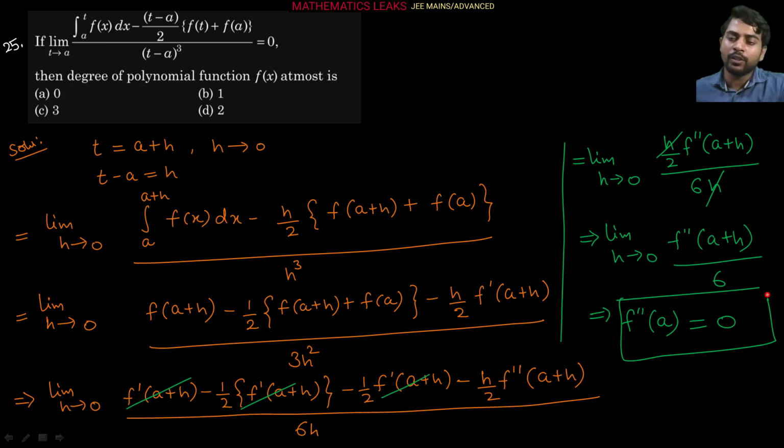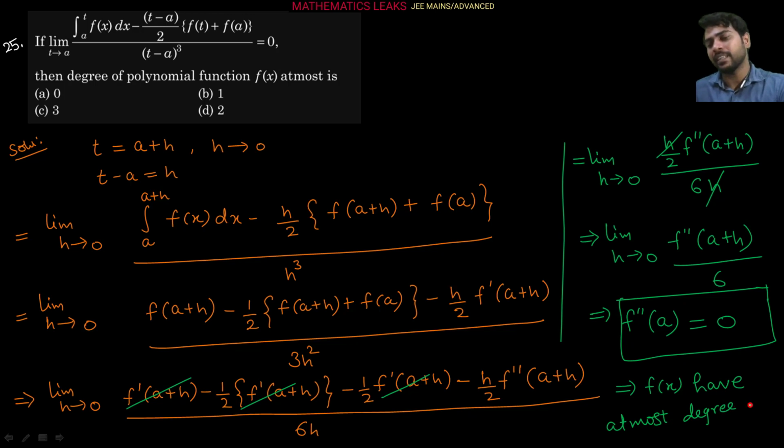Second derivative equals 0 means f(x) has at most degree 1, right? If more than degree 1, then the second derivative will not be 0, correct? So it's a polynomial which has at most degree 1, because we are only getting one data, that is, the second derivative at point A is coming 0, correct? So from there we can say that this is correct here.